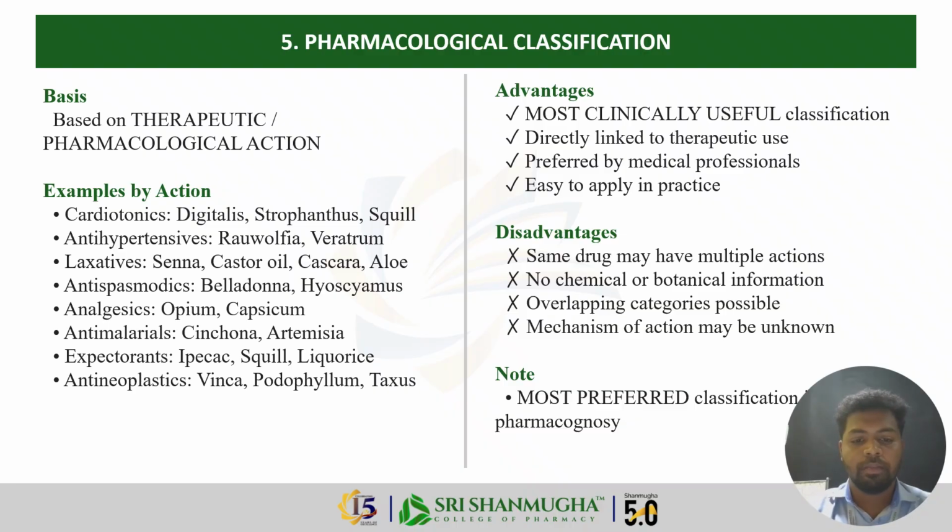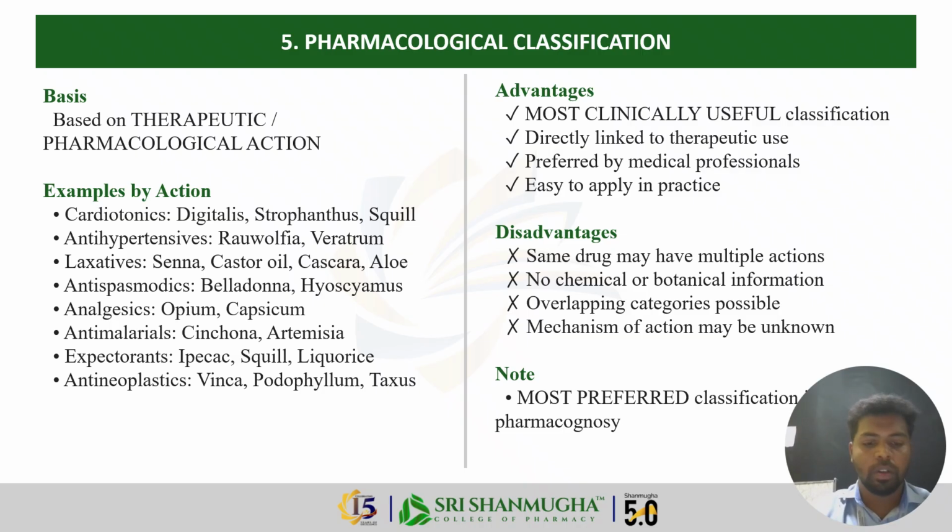These are the most clinically useful classification, also directly linked to the therapeutic action, easy to apply in practice, and preferred by medical professionals. This is what doctors, pharmacists, and students find most relevant. When a patient has malaria, you want to know which drug treats malaria, not which plant family it belongs to.